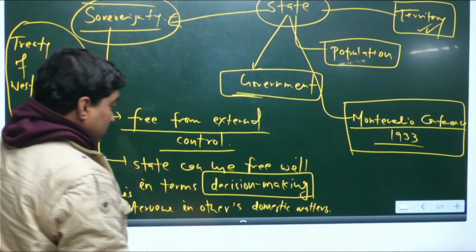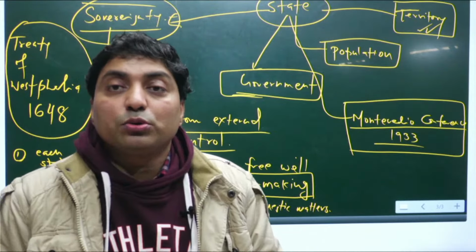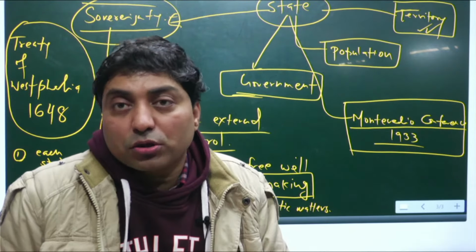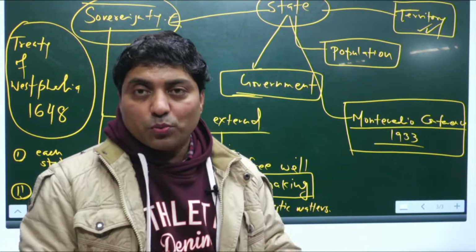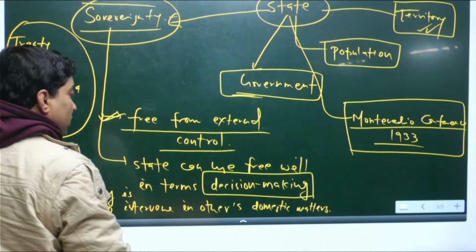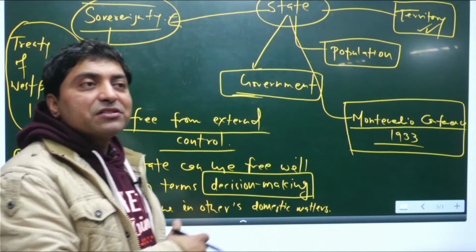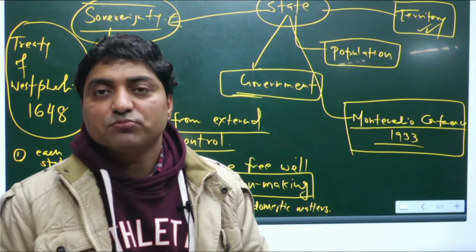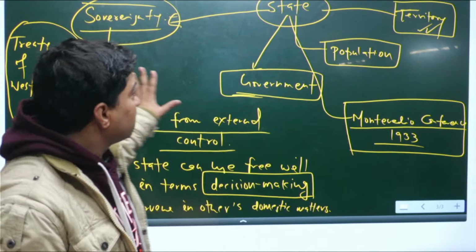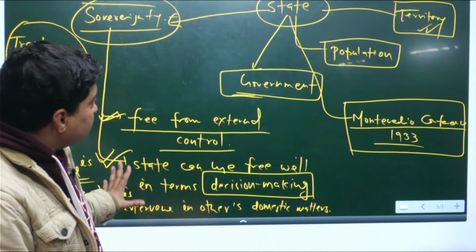Now look at it, India is not allowed, or the US is not allowed, to intervene in Canada or North Korea. So sovereignty means freedom from external control, and the state can use its free will when it decides domestic policy or foreign policy. It is free. That is the meaning of sovereignty, right?